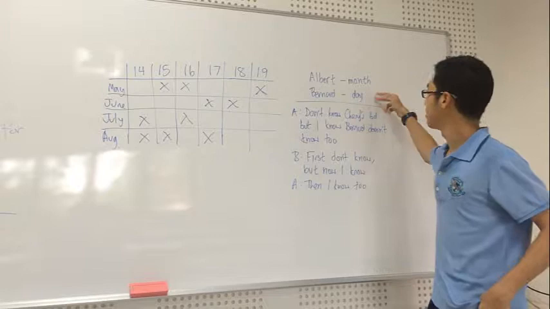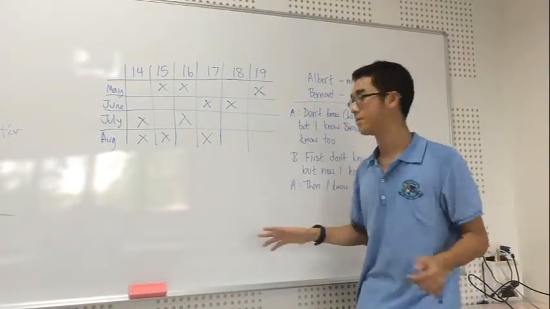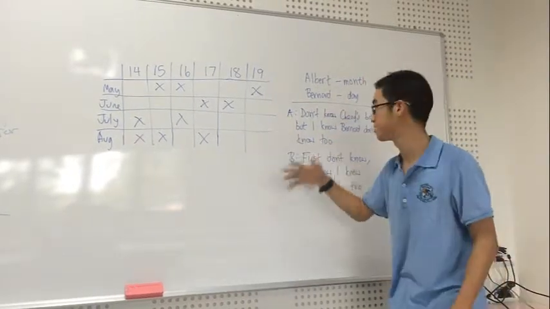Albert was told the month, Bernard was told the day by Cheryl. Cheryl gave 10 different days that her birthday could be on. I'm going to summarize it as a chart because it's much easier.